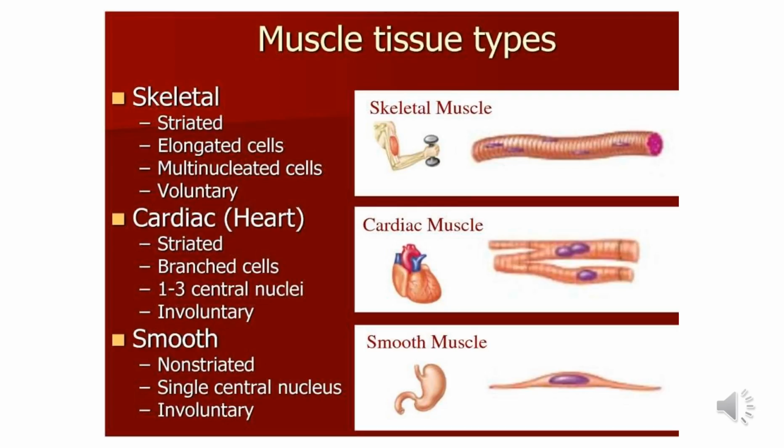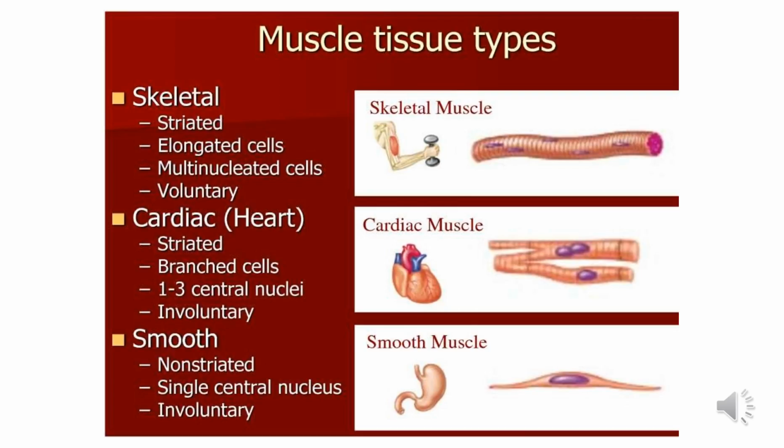The function of these smooth muscles is that they help in peristalsis. Peristalsis occurs in the alimentary canal, the movement by which food moves from the esophagus to the stomach and from the stomach to the intestine. This is not under the control of the animal's will. These are again of two types: single-unit smooth muscles and multi-unit smooth muscles.